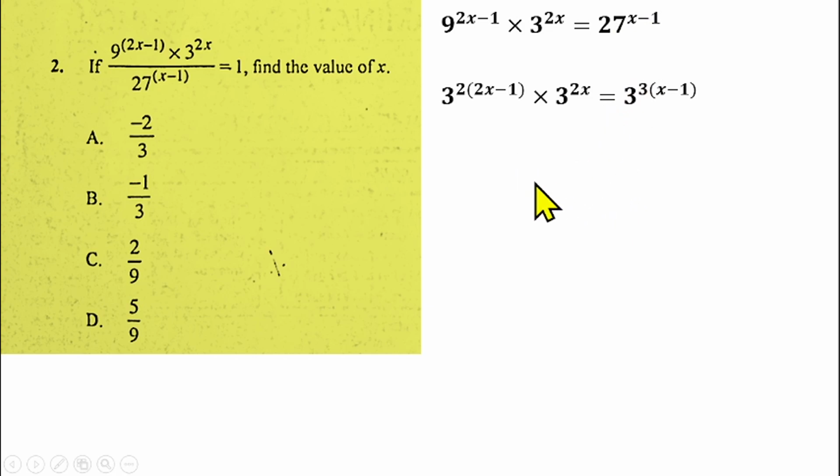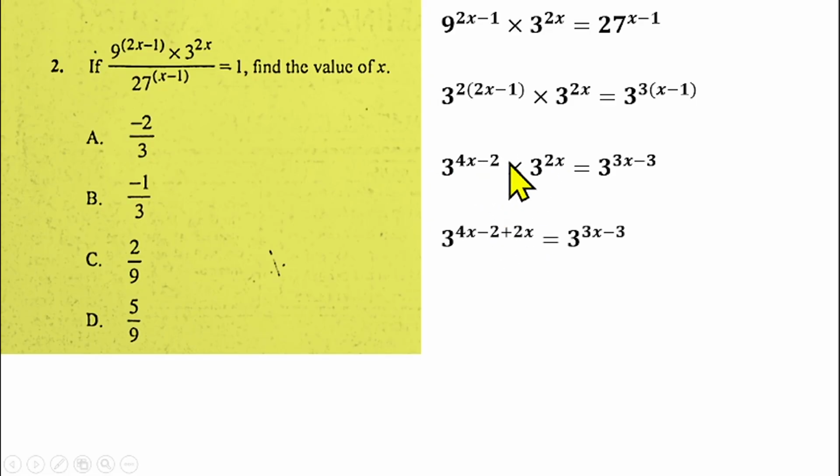So from there, if you expand this bracket, you'll be having 4x minus 2 multiplied by this, then expand this bracket, you have 3x minus 3. So we can apply the law of indices to the left hand side. Since they have the same base and we have a multiplication here, you can add the powers. So we'll be having 3 raised to power 4x minus 2 plus 2x equals 3 raised to power 3x minus 3. So in this case, the base can take care of the base.